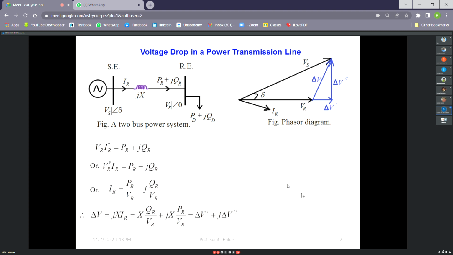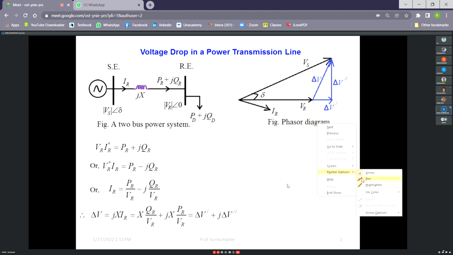So due to stability reasons, delta is kept very low, near 20 to 30 degrees in case of interconnected power transmission. Interconnected means, say, 200 buses are connected by 180 lines, as in our practical power systems. So if delta is very small, then obviously Vs will be very near to VR.